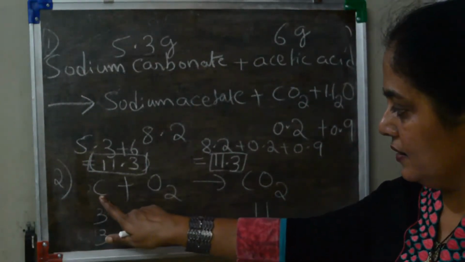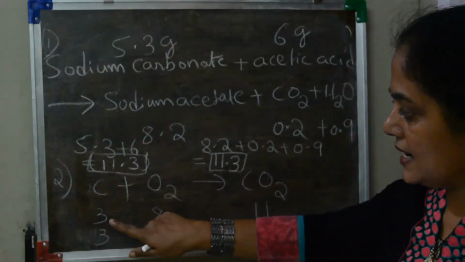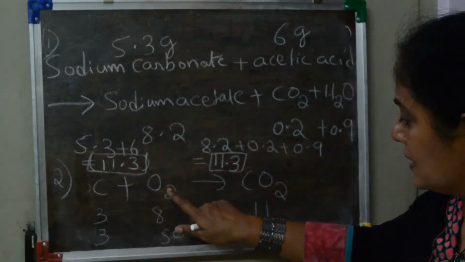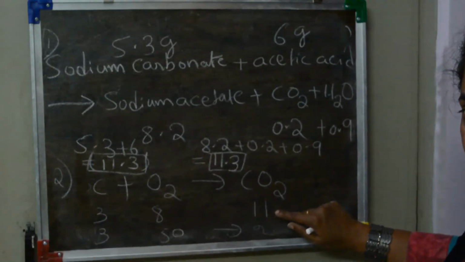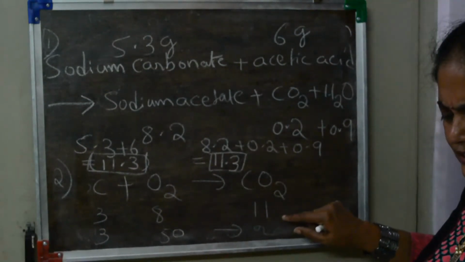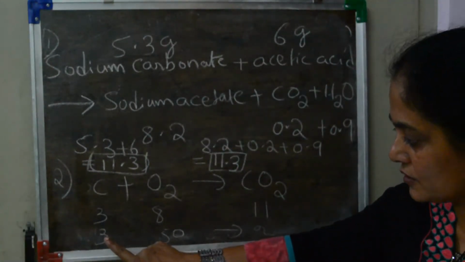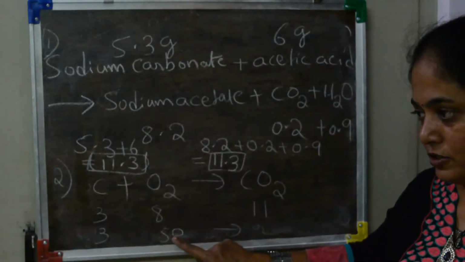When carbon and oxygen react to form carbon dioxide, 3 grams of carbon is burnt in 8 grams of oxygen, and 11 grams of carbon dioxide is produced. Is it clear? Now the question states, what mass of carbon dioxide will be produced when 3 grams of carbon is reacting with 50 grams of oxygen?